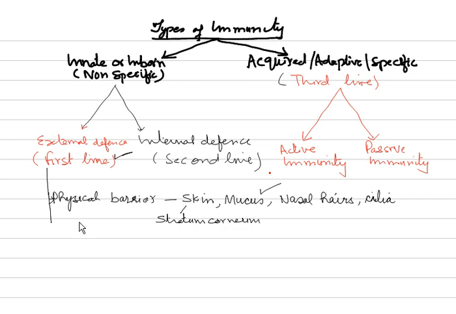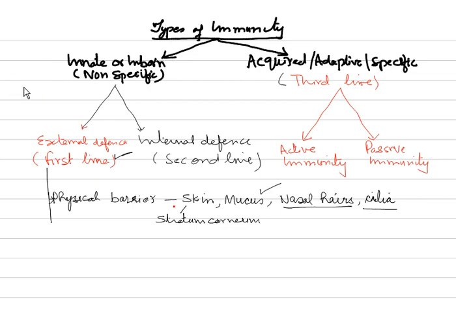Then is the cilia. Cilia are present in nasal tract, so it helps in throwing out the entrapped microorganisms. So microorganisms which are trapped by nasal hairs here, they got to be thrown out, otherwise they will block the passage as such. So that effective work is done by cilia. So cilia here helps in the nasal tract in throwing out the entrapped microorganisms. So these are very important physical barriers: skin, mucus, nasal hairs, and cilia.